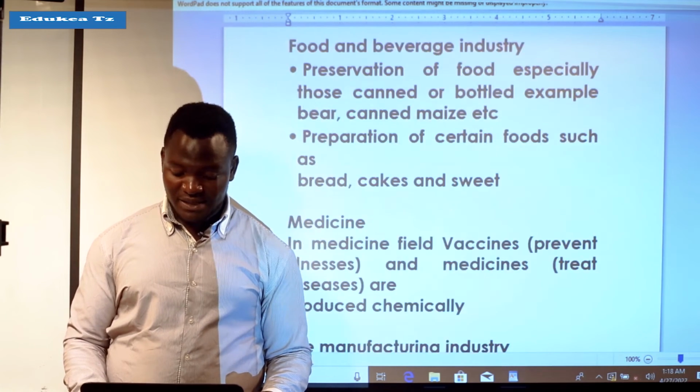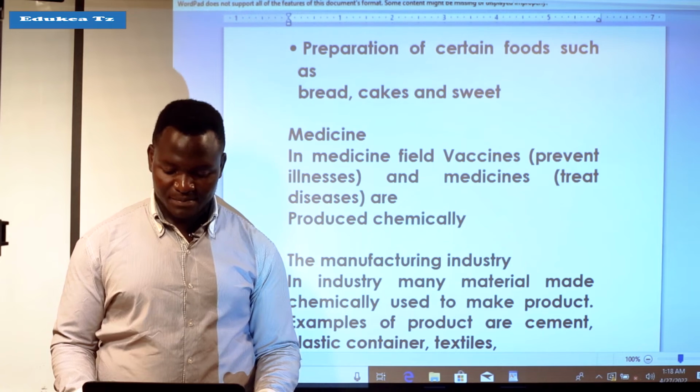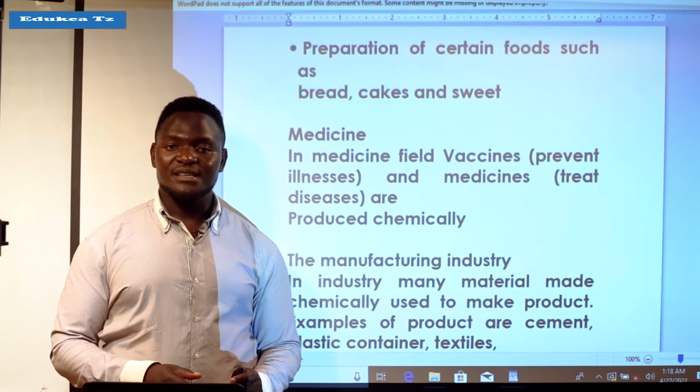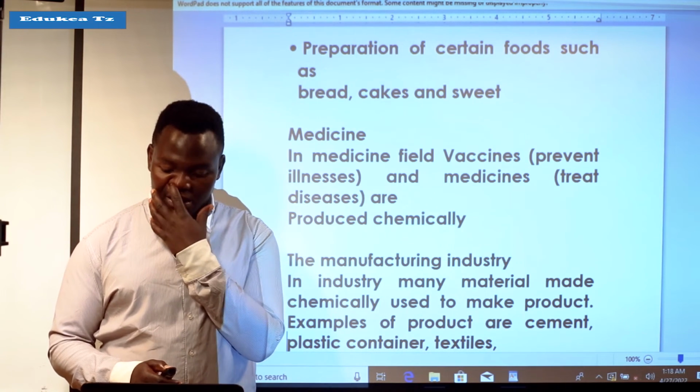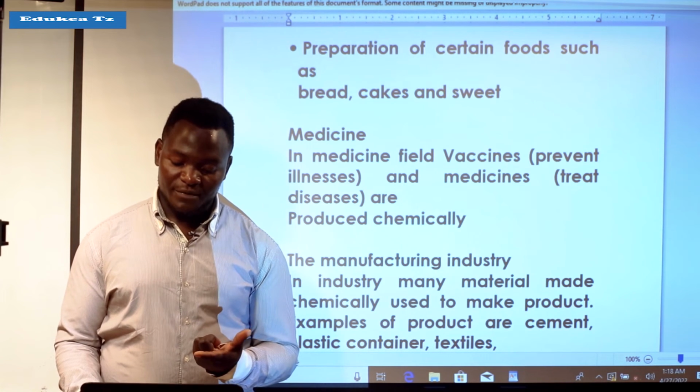Now we come to medicine. In medicine, vaccines prevent illness. These are the vaccines which are used to prevent illness.